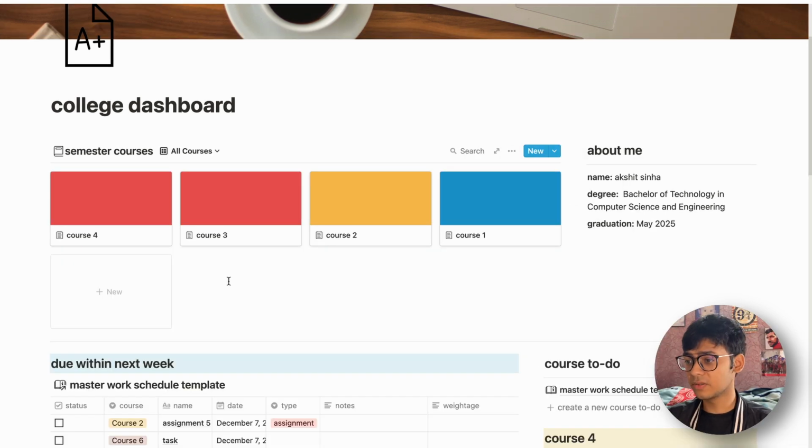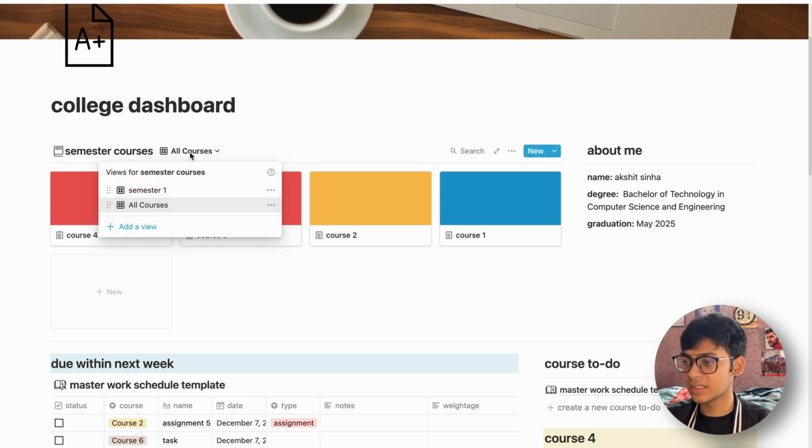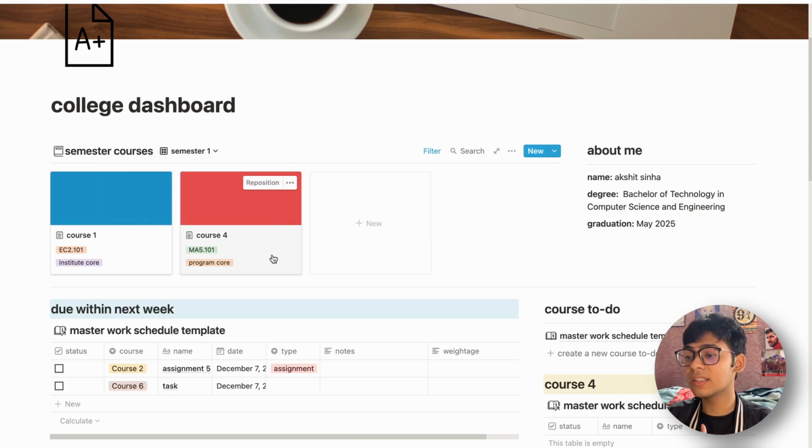In the semester courses, I've come up with a better way in the span of like 12 hours. So here you have gallery views. If you see semester courses, the heading here, beside it is a small button which says all courses. And if you click it, you can see other views as well as an add a view button. So if I click on semester 1, this will only show me the courses for semester 1. So course 1 and course 4 are both semester 1 courses.